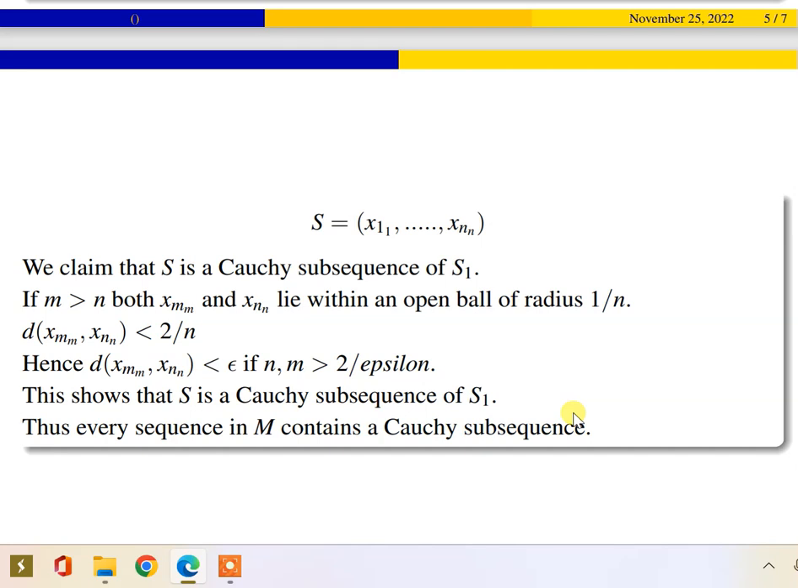Likewise, we can take any sequence in M and find a Cauchy subsequence. This is true only when M is totally bounded.